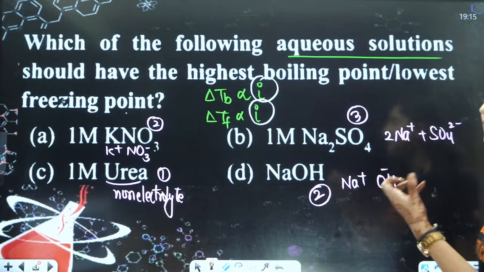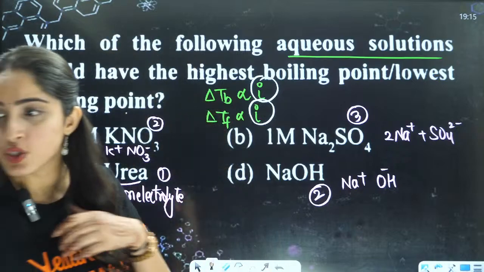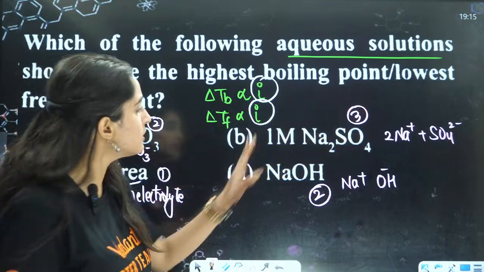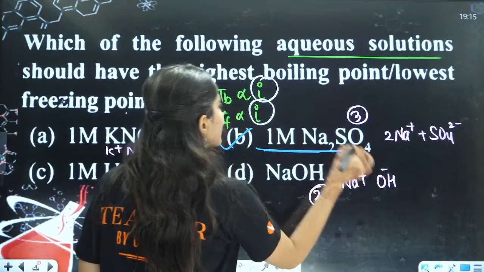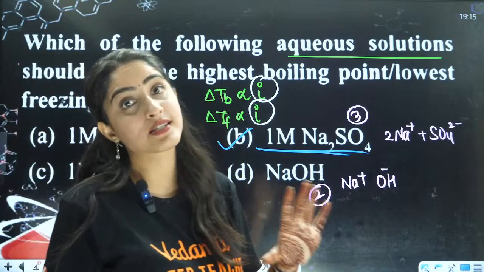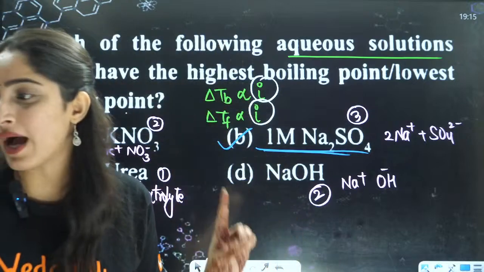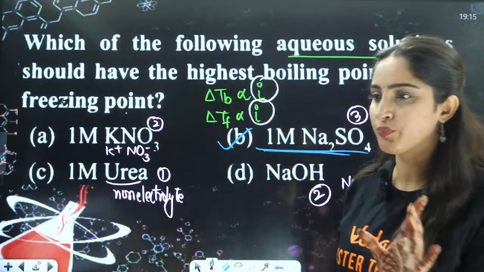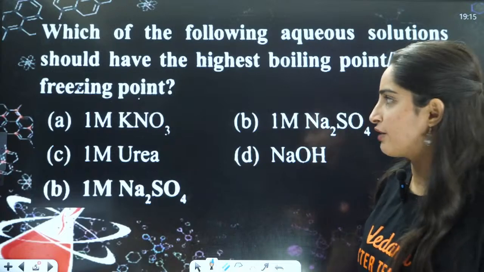So, which has the maximum number of ions? As you can see, 2, 1, 3, 2, the maximum number of ions is in the B part. So here we can say that this will have the maximum van 't Hoff factor. That is why it will have the highest boiling point and the lowest freezing point. Urea has i value 1, because there is no dissociation. It is a non-electrolyte. Very good.